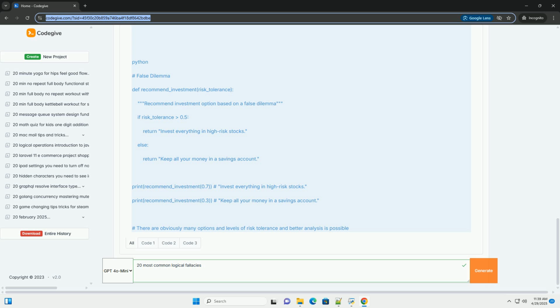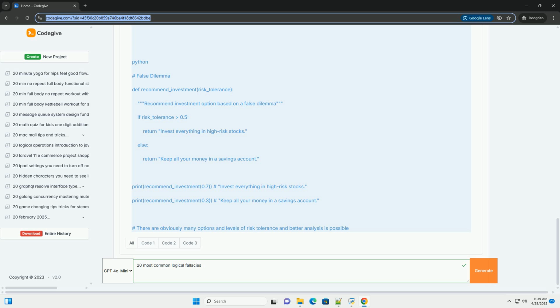18. Equivocation. Description. Using a word or phrase in multiple senses within the same argument, leading to a misleading conclusion. Example. The sign said fine for parking here, and since it was fine to park there, I parked there. The word fine is used in 2 different senses, a financial penalty and an indication of permissibility.